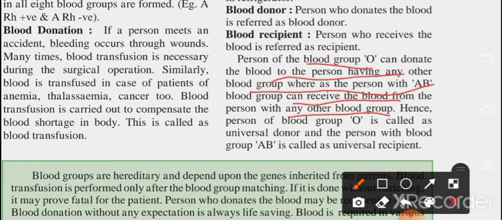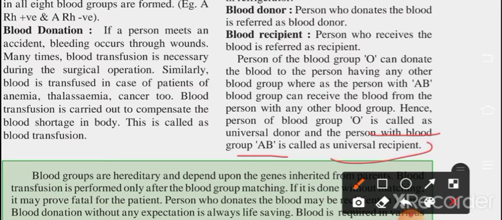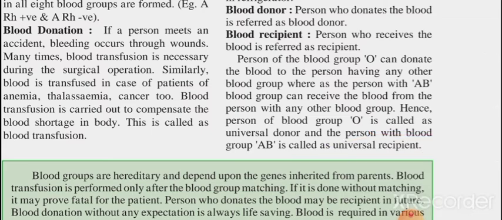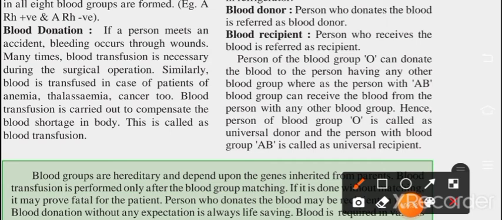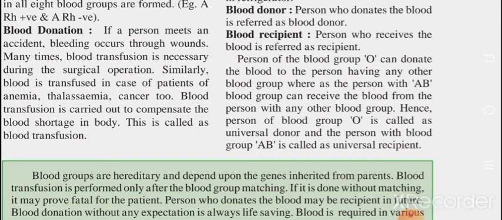Hence, persons of blood group O are called universal donors. That is because they can donate to anyone. And a person with blood group AB is called a universal recipient, meaning AB blood group people can receive any type of blood. If a person has A blood group, they cannot donate to anyone; they can donate only to a person having A blood group. So this is the way of donors and receivers.